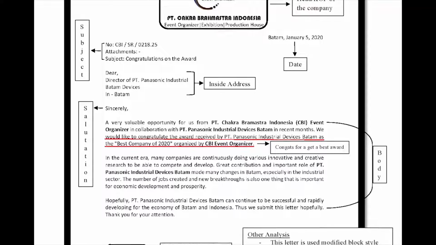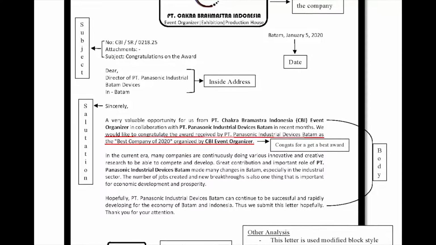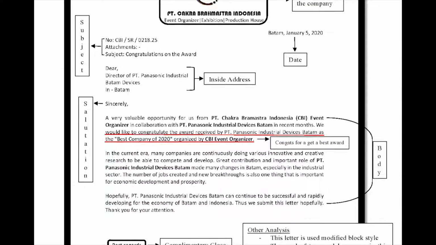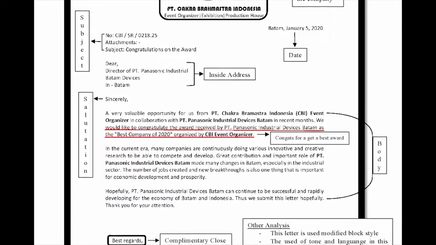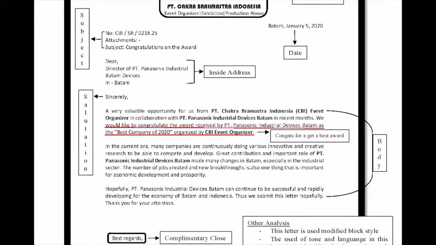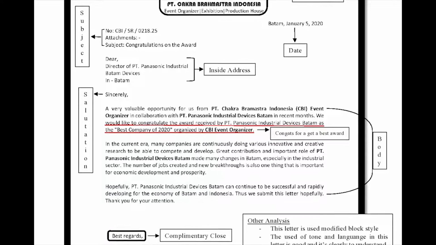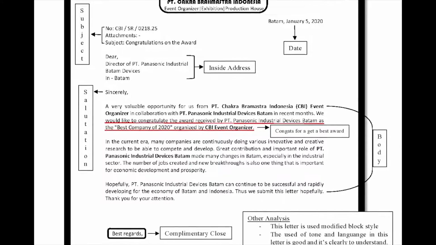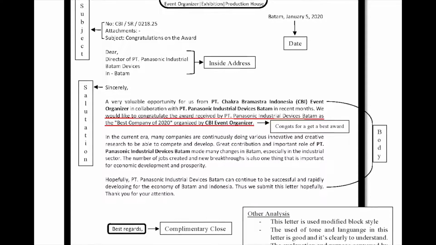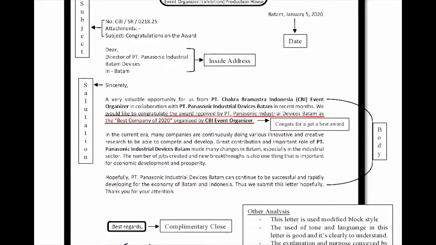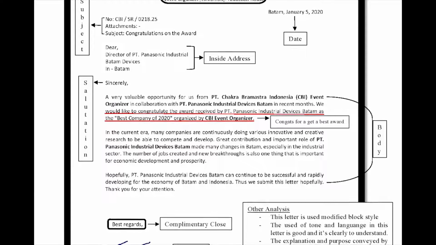And the next is the punctuation. The punctuation used in this letter is very good, including the placement of dots, commas, and others. And there's no correction for this letter. I think this is a perfect letter that I found from the company.